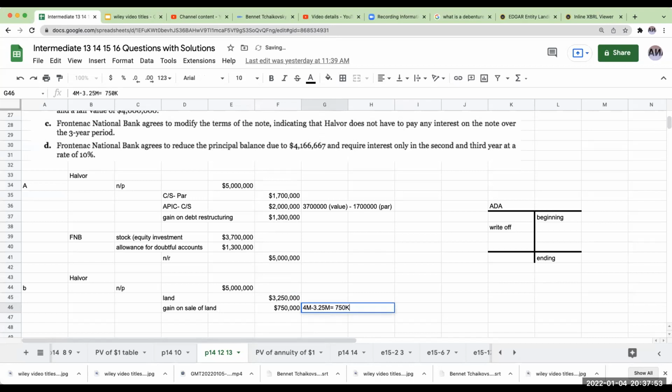Now, what happens here is that the rest of this becomes a gain on debt restructuring, and this is going to be $1 million.